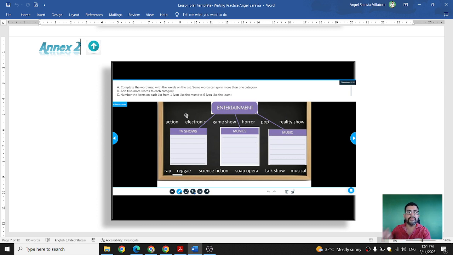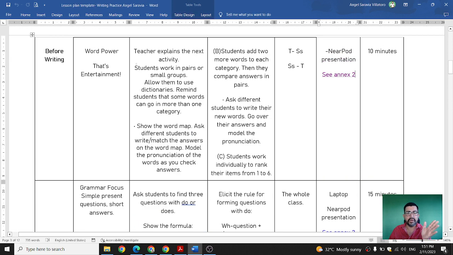And the third part of the same activity is that they have to number the items on each list from one, the option that they like the most, to option number six, the option that they like the least. It's pretty much like a top and bottom. So this is for the second activity.